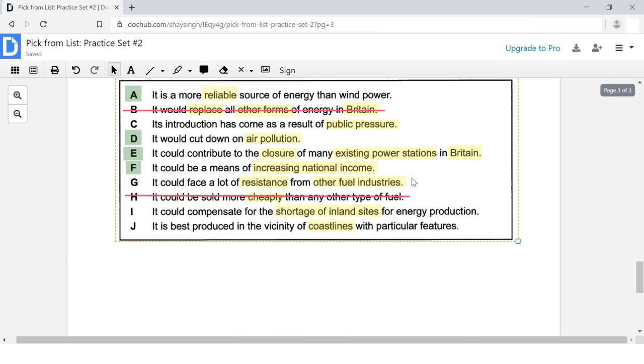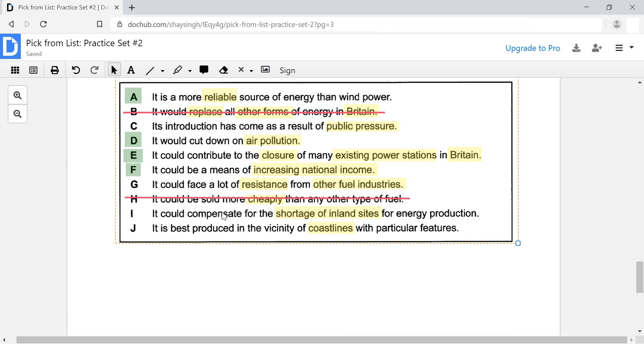So let's come down to our answer choice. Here it says it could compensate for the shortage of inland sites for energy production. I don't see anything about there being a shortage of inland sites. It doesn't say that. Here in letter J, it says it is best produced in the vicinity of coastlines with particular features. Yes, that is the answer.